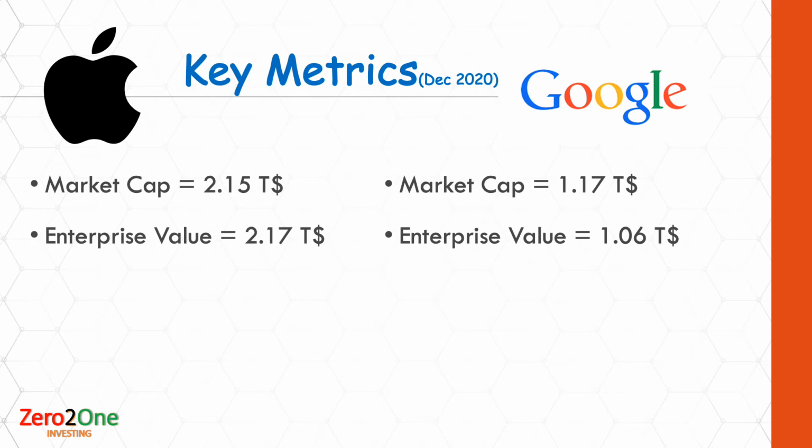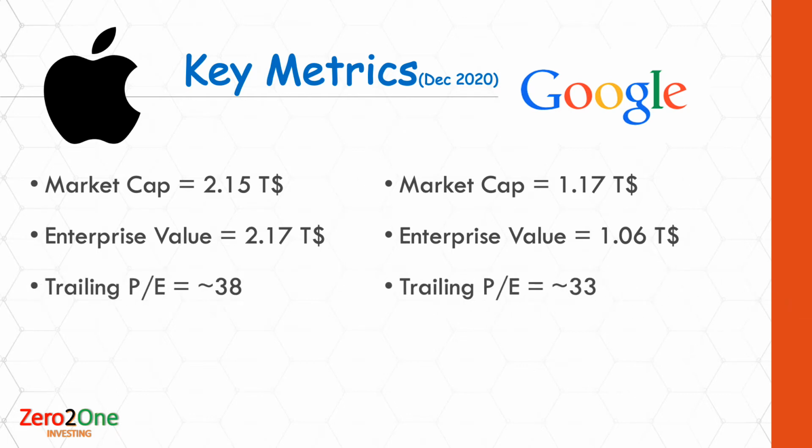But one of the key ratios which I found to be more interesting is the enterprise value. The reason I look at enterprise value over market cap is because it takes into account the debt a company holds. An enterprise value higher than market cap means the company holds more debt than the cash in hand, as in the case of Apple. Whereas an enterprise value of less than market cap means the company holds more cash in hand than debt, which is definitely attractive, as in the case of Google.